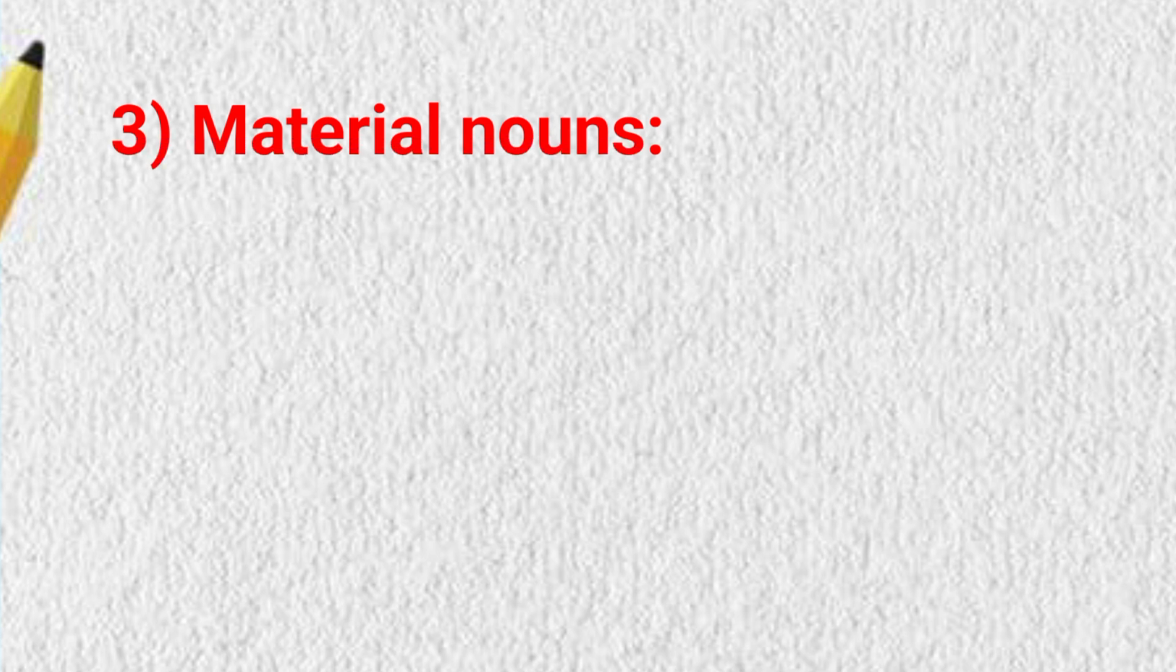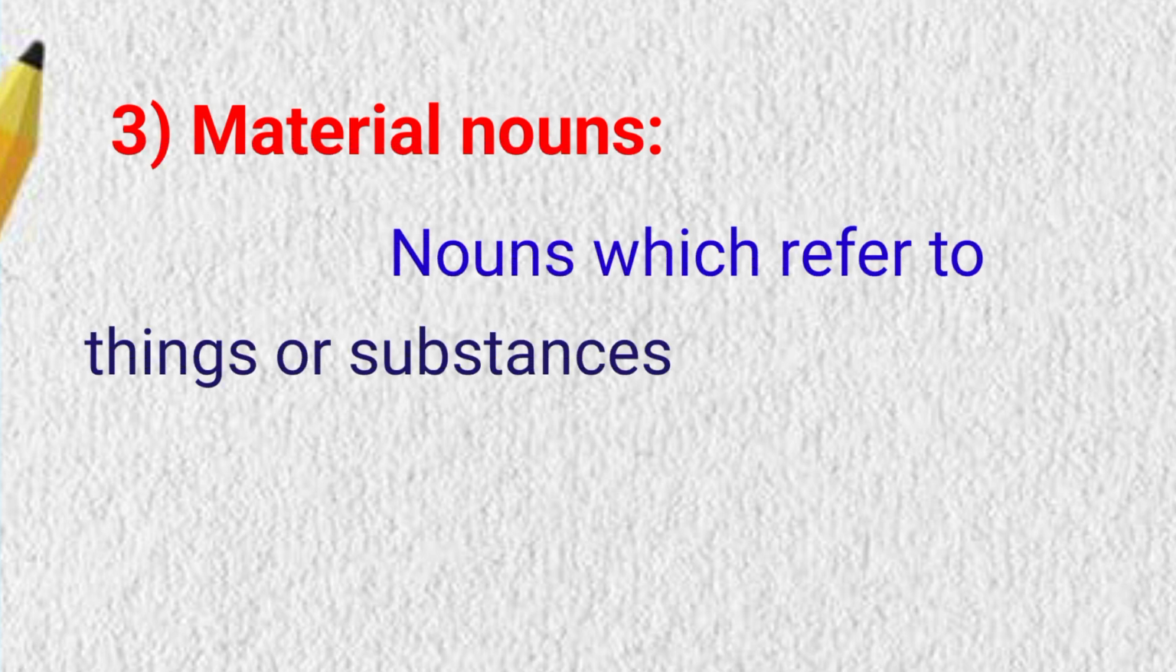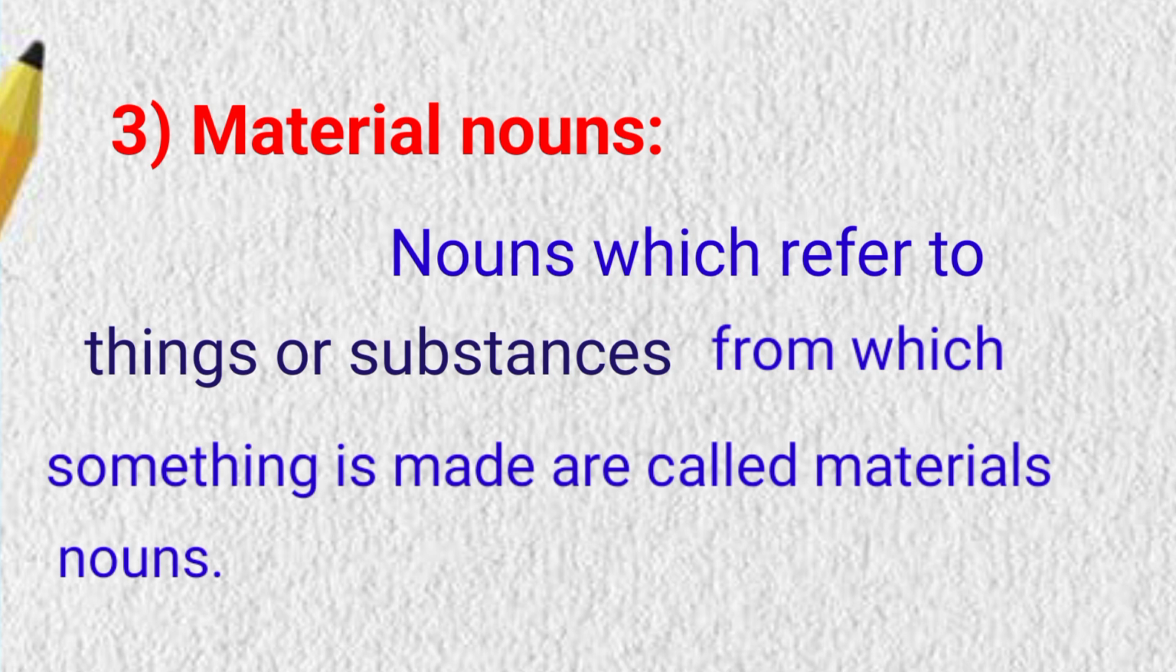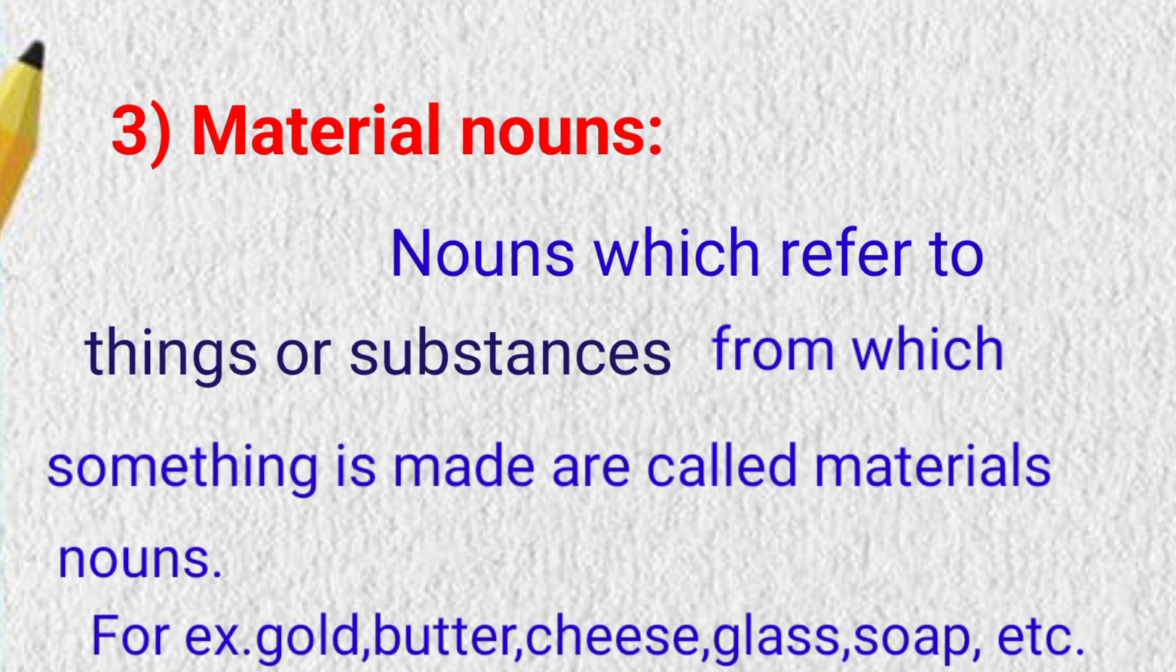Material nouns. Nouns which refer to things or substances from which something is made are called material nouns. For example, gold, butter, cheese, glass, soap, cement, cloth.